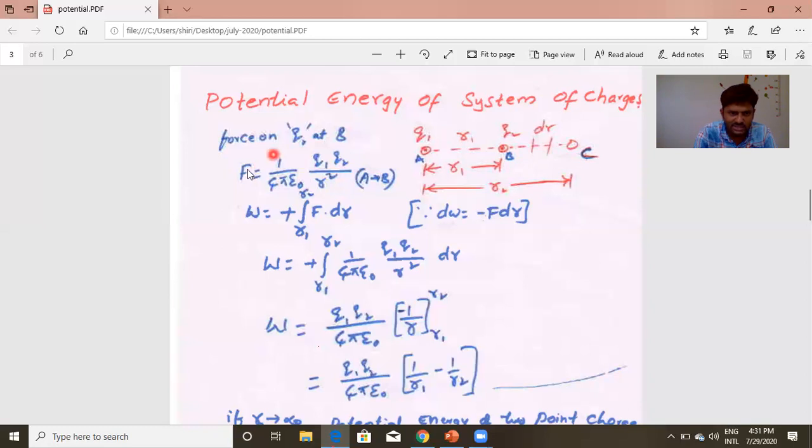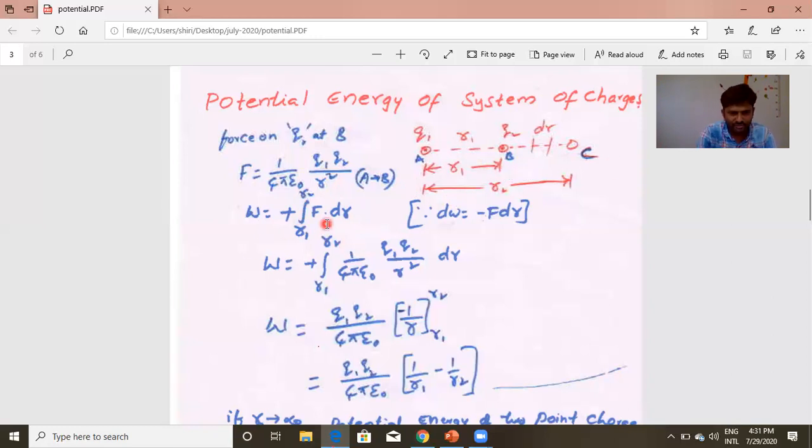So here the force is this one, and if we calculate the work done to move Q0 charge over a distance dr, we get F dot dr, but I just wanted the entire work. So I integrated from R1 distance to R2 distance.